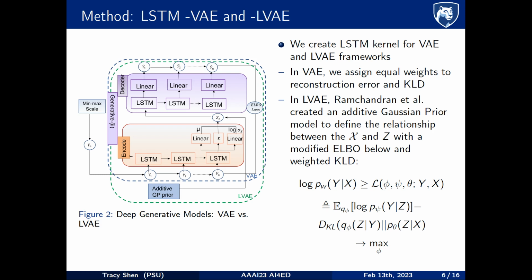We create LSTM kernels for both VAE and LVAE frameworks, and for simplicity, we call them VAE and LVAE. From the left figure, we see both frameworks first project the data into latent space Z in the encoder block, and then decode the original data from the latent space via ELBO loss training. LVAE differs from VAE in two areas. First, VAE assigns equal weight to the reconstruction error and the KLD, while LVAE assigns a weighted KLD to the final loss. Second, LVAE trains an additive Gaussian prior model to extract the relationship between the subject descriptor X and the latent space Z.